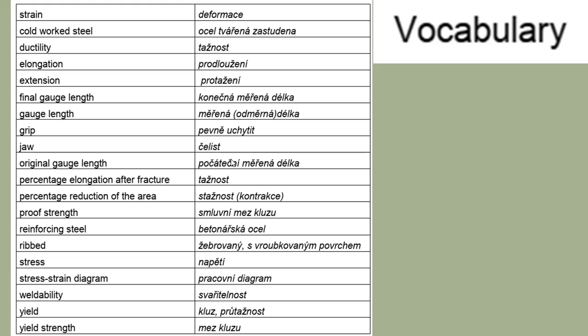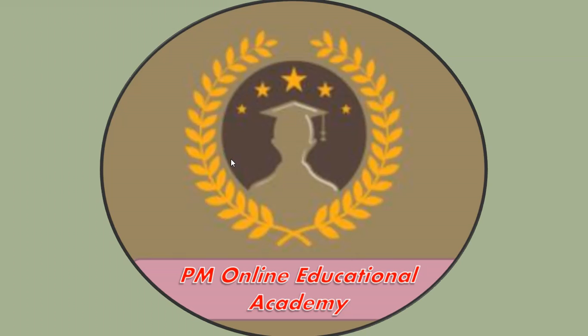This is the vocabulary you should keep in mind: strain, cold worked steel, ductility, elongation, extension, final gauge length, grip, jaw, original gauge length, percentage elongation after fracture, percentage reduction of area, proof strength, reinforcing steel, ribbed surface, stress strain diagram, weldability, yield strength.